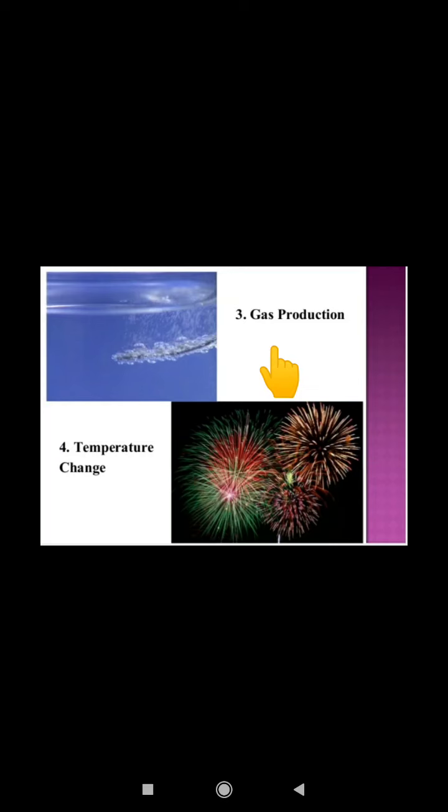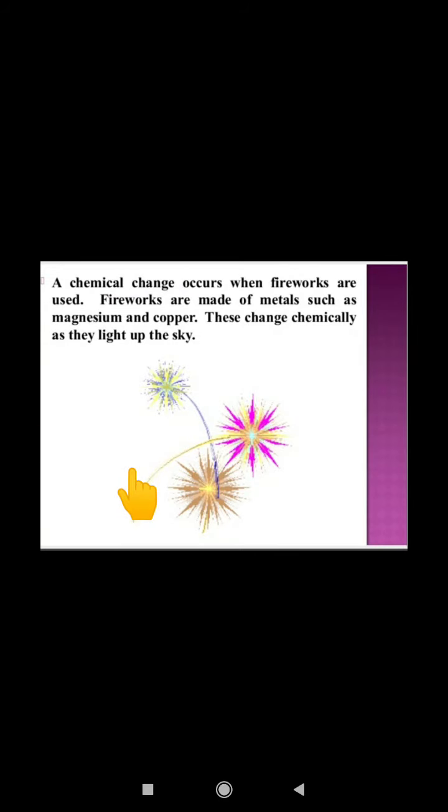Gas production: you may have seen when we kept curd for a longer time, gas production will be there and it will start giving a bad odor. Temperature change: when we burst crackers, there will be a change in the temperature. So these are the various signs which will show a chemical change.